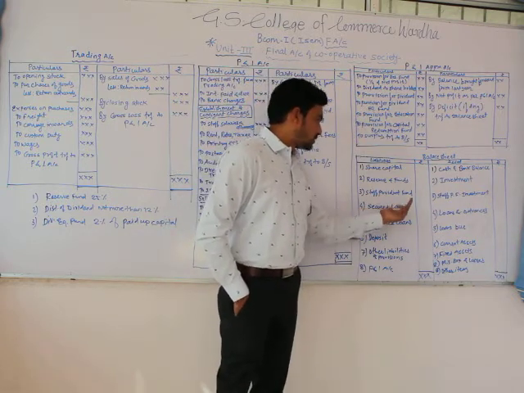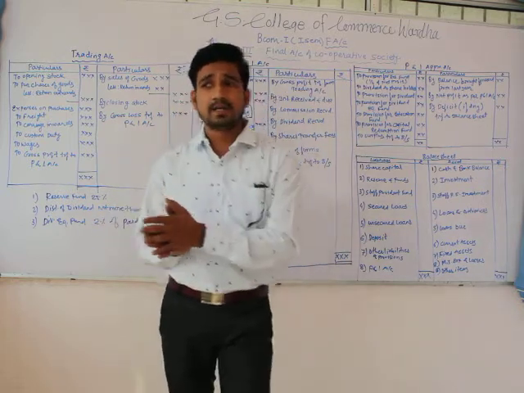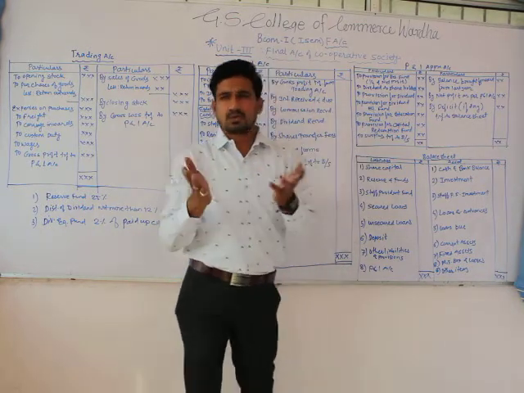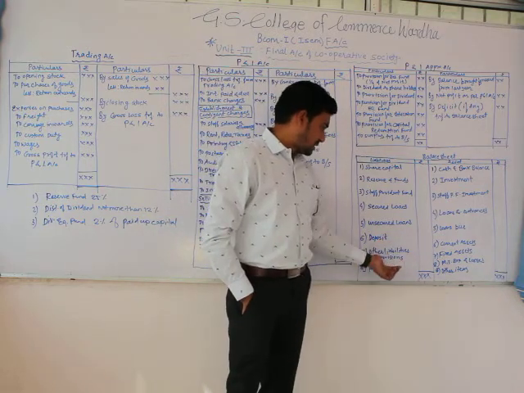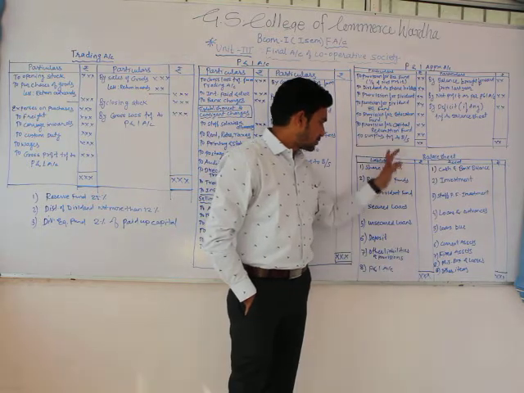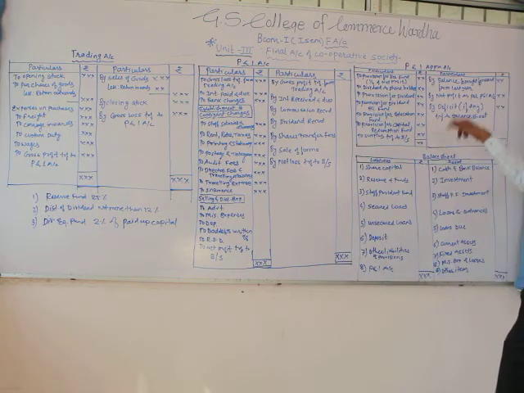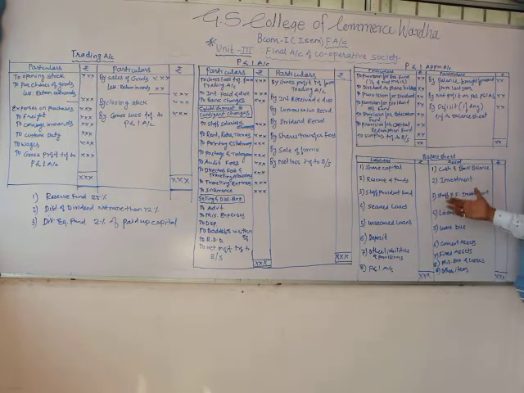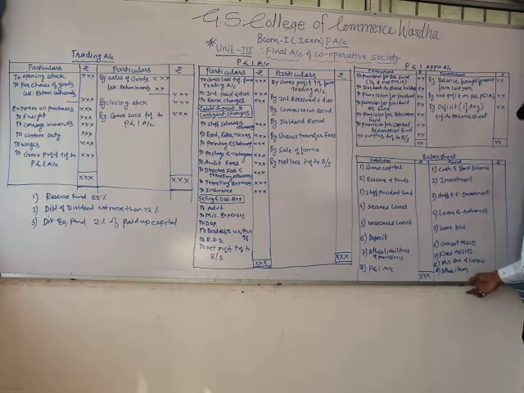Staff provident fund, secured loans, unsecured loans. Secured loans means loans which have some security, such as a mortgage. Unsecured loans are generally personal loans which don't have security against them. Deposits, other liabilities and provisions, and profit and loss account. So this is about the liability side. On the asset side: cash and bank balance, investments of this cooperative society, stock, provident fund investment, loans and advances which this cooperative society has given to others, loans due, current assets, fixed assets, miscellaneous expenses and losses, and other items.